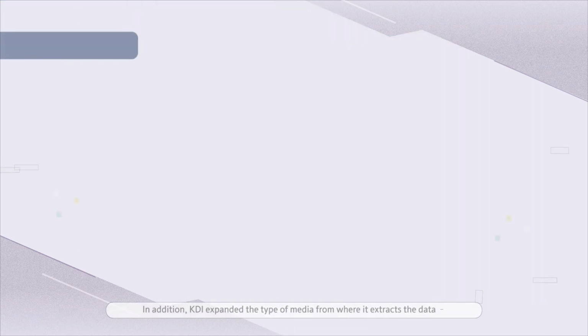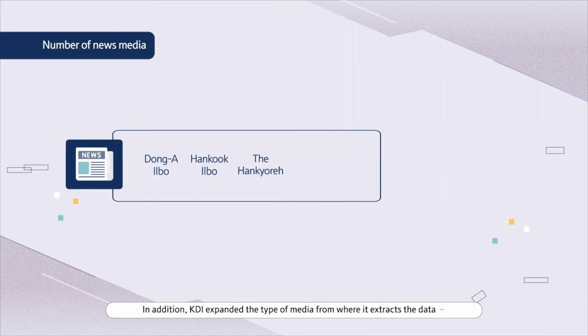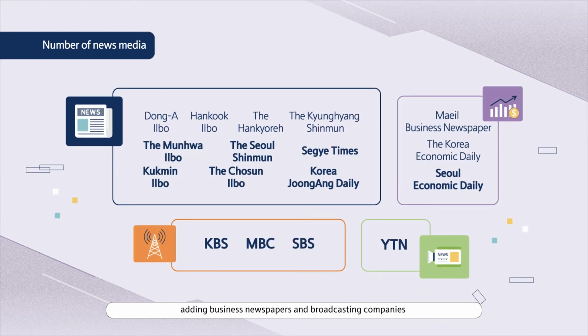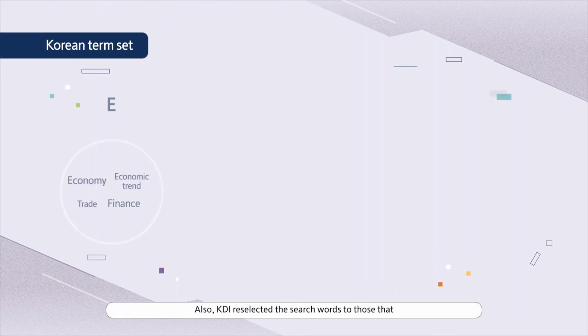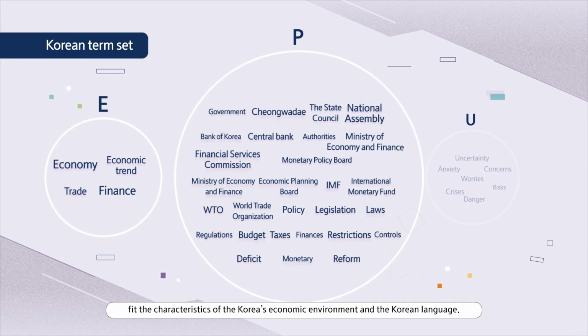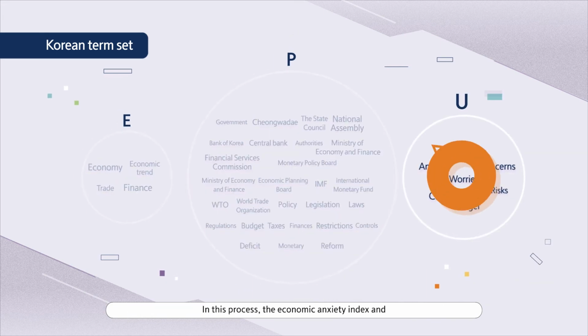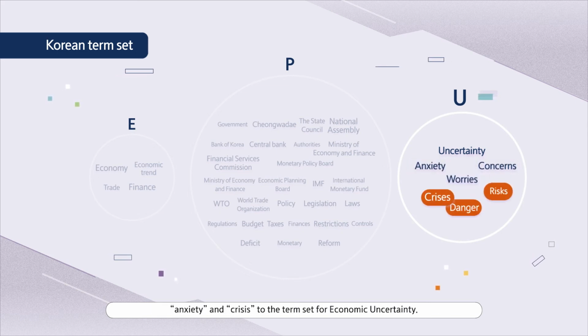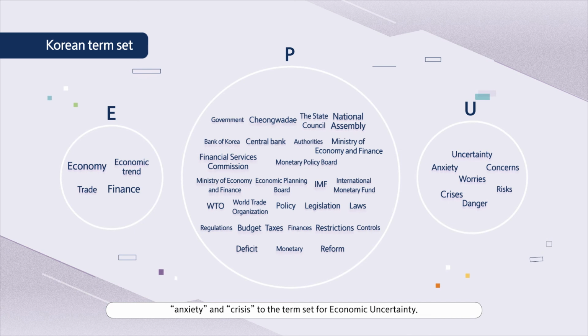Number 2. In addition, KDI expanded the type of media from where it extracts the data, adding business newspapers and broadcasting companies to the previously used daily newspapers. Number 3. Also, KDI reselected the search words to those that fit the characteristics of Korea's economic environment and the Korean language. In this process, the Economic Anxiety Index and Economic Crisis Index were additionally calculated by adding words such as anxiety and crisis to the term set for economic uncertainty.